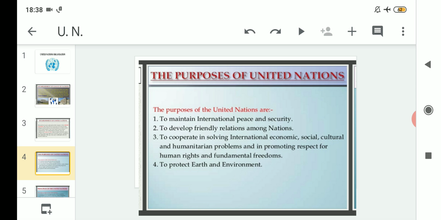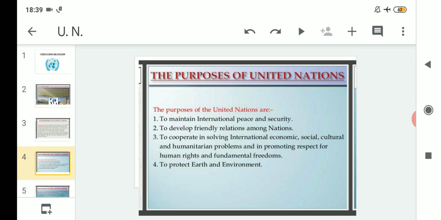Whatever points are given by the purpose of human rights and fundamental freedom, that should be promoted, and that should not be neglected by any country in the world.